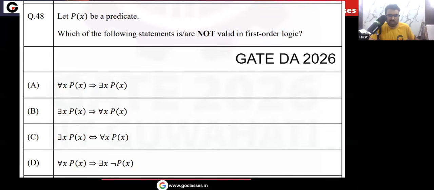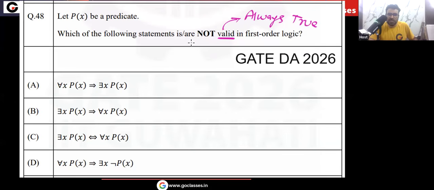Let's solve the GATE DA 2026 question. Let Px be a predicate. Which of the following statements is or are not valid in first order logic? What is the meaning of valid in first order logic? Valid means always true. Whatever domain you take, whatever predicate you take, always true.